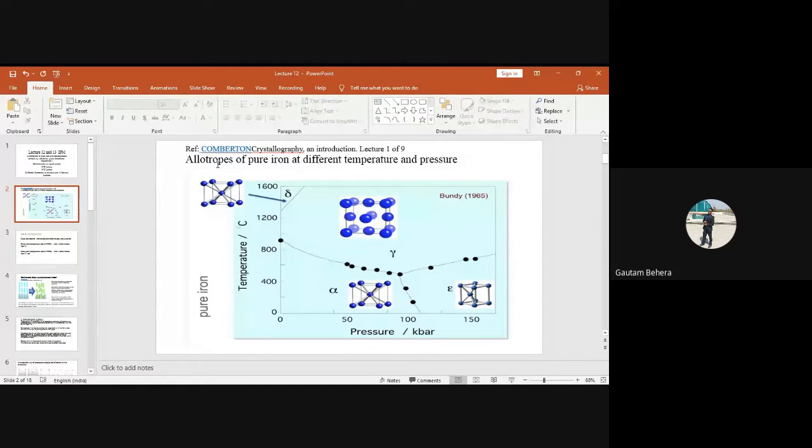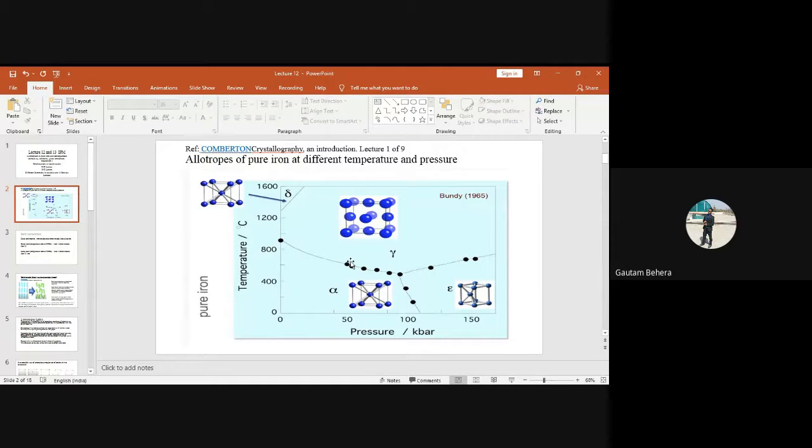Obviously, allotropes means what? The same chemical element, or here a single metal, but showing different physical forms or different crystalline forms or crystal structures, right? So the crystal structure is changing. So this is also called phase transformation in metallurgy, right? Phase transformation means the crystal structure will change depending upon the situation, depending upon the change in temperature or change in pressure.